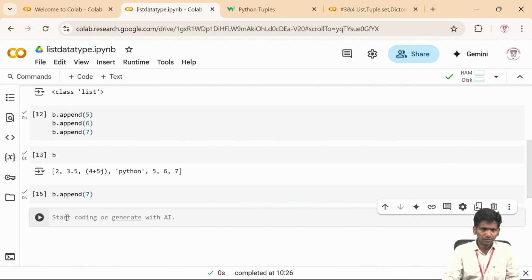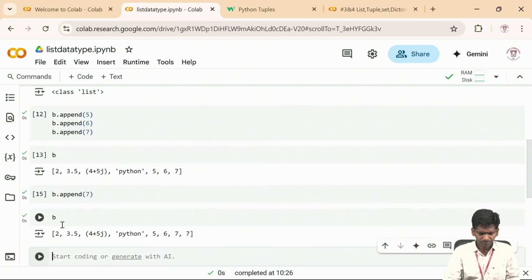B dot append. Now I am asking to print B. Yeah, see, it got added. So if you give one element, it is taking. If you give 2 elements, it will not take. Again, you need to write B dot append, B dot append. So only a single element we can add, right?